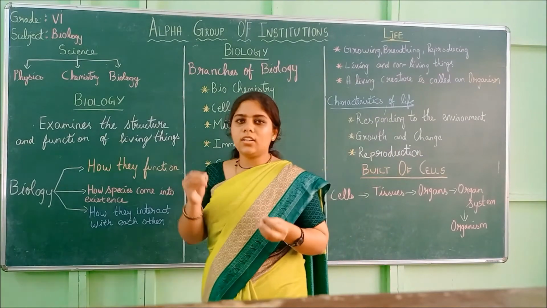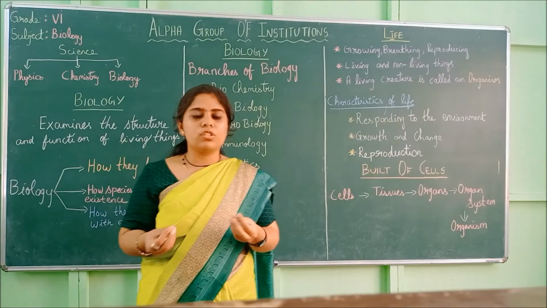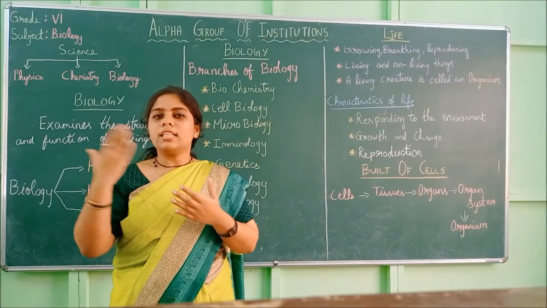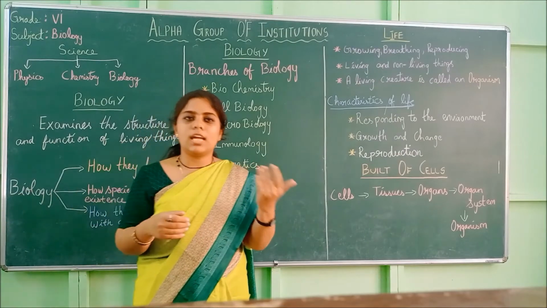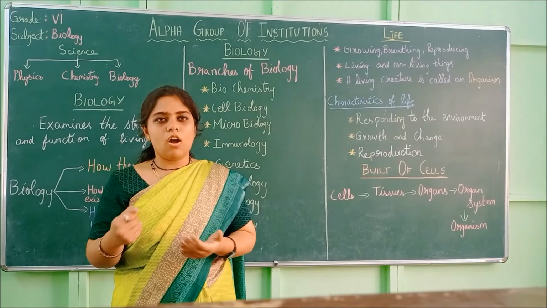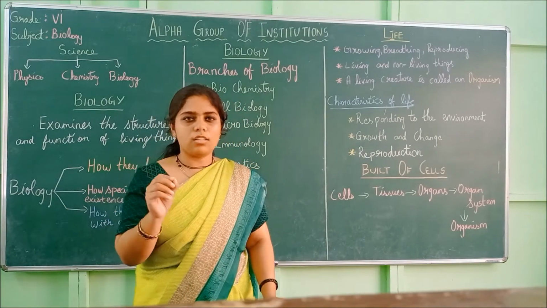Next, a living creature is called an organism. Any creature that lives, that grows, that breathes, that moves, is called an organism. We are also organisms. The plants are also organisms. The animals are also organisms. So all living things are called organisms.